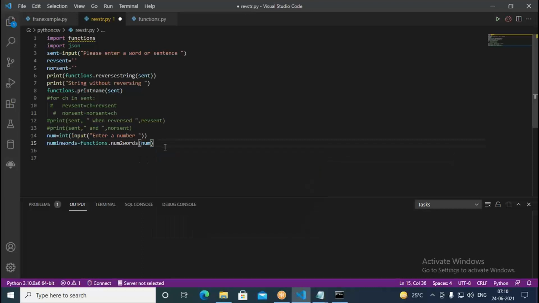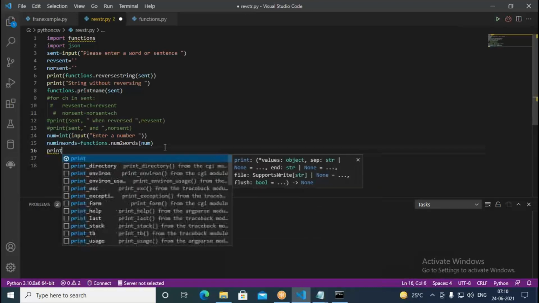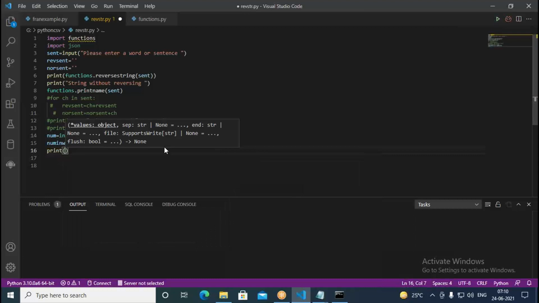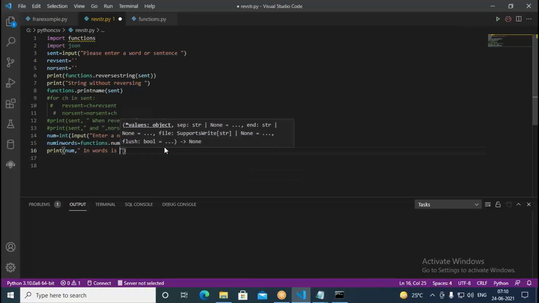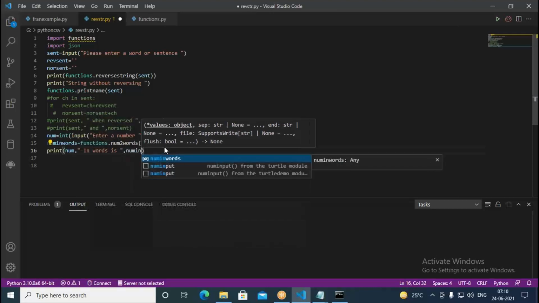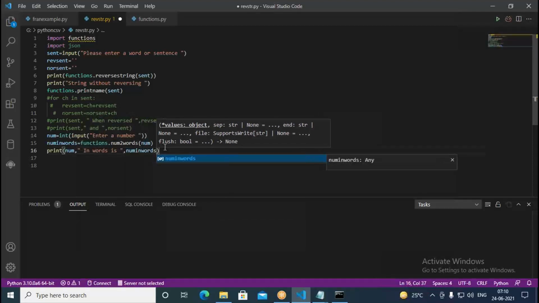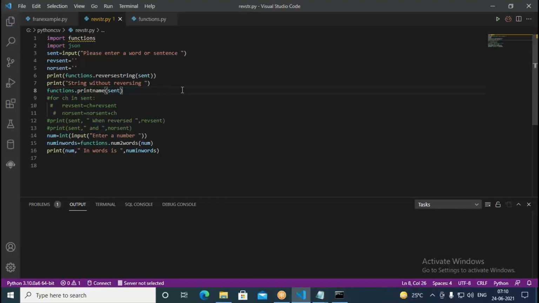Then write print, this is num in words, give a space, in words is, and then write num in words. Like this, we are going to write it.